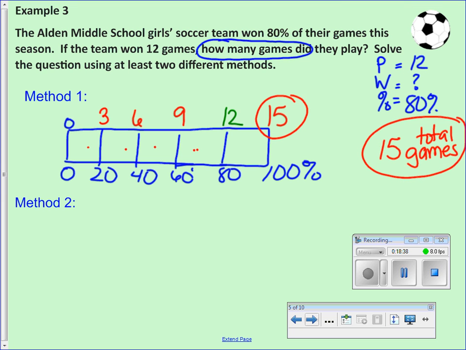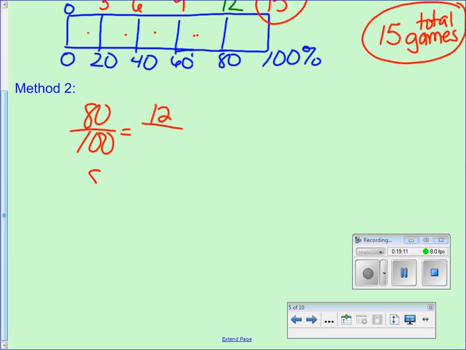15 total games. Now to set that up as equivalent fractions, we know that they won 80%. We know that 80 equals 12. This is where it gets a little more difficult. Maybe we could scale that down somehow. So 80 over 100 equals 8 over 10.